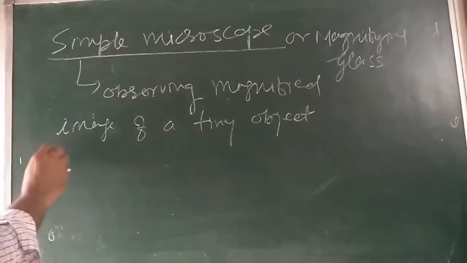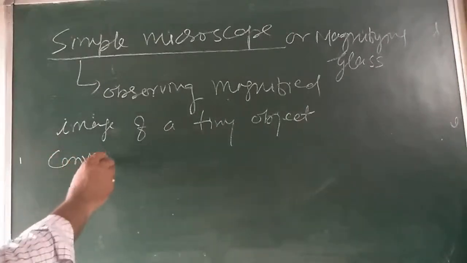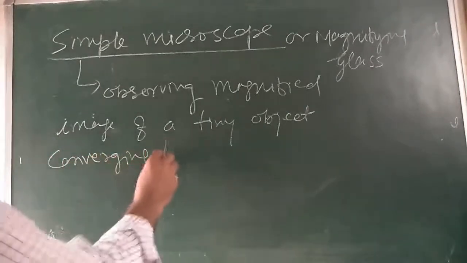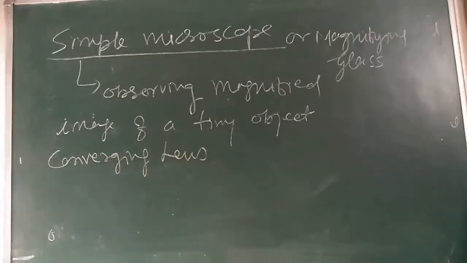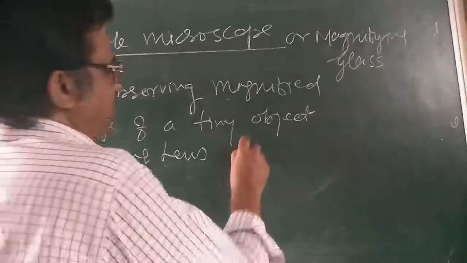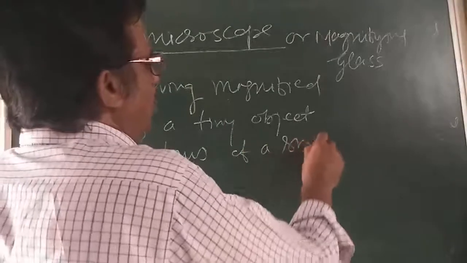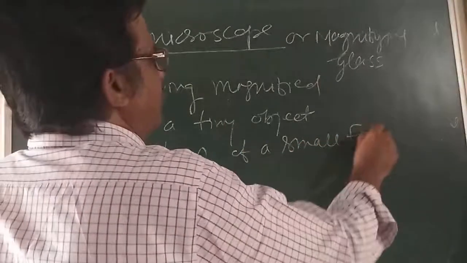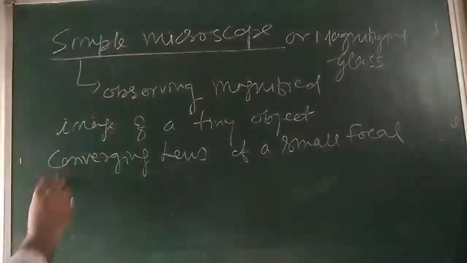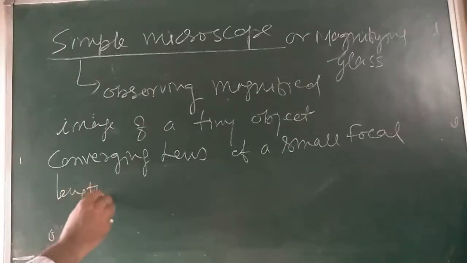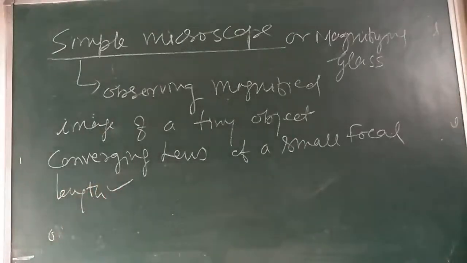It is just a converging lens of a small focal length. It is clear? Yes, sir.